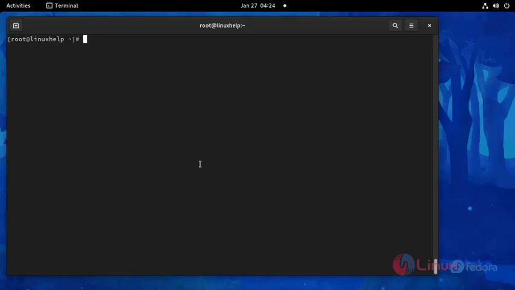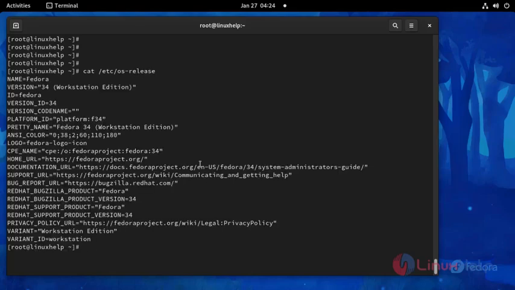Now I'm going to check the OS version. Use the following command. This is OS version Fedora 34, and then I'm going to install NEdit by using the following command.